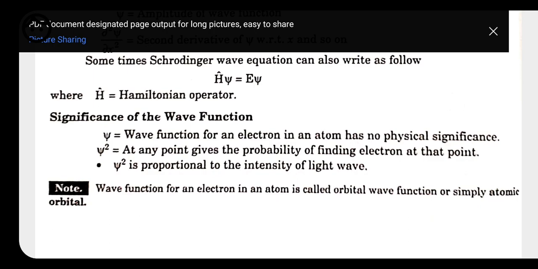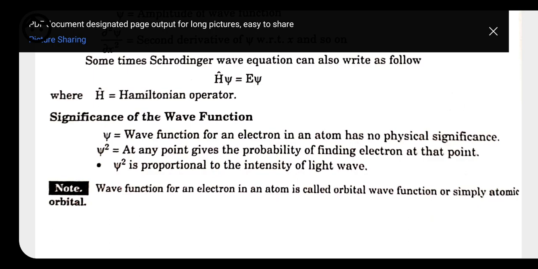The region where the probability of finding an electron is maximum is called an orbital, and where the probability of finding an electron is 0 is called a node. You have to know what you mean by node and what you mean by orbital. With that concept we come to another point, the concept of atomic orbital.